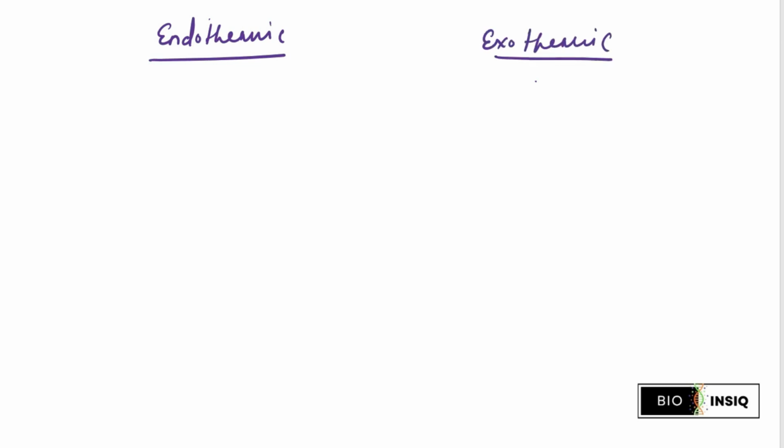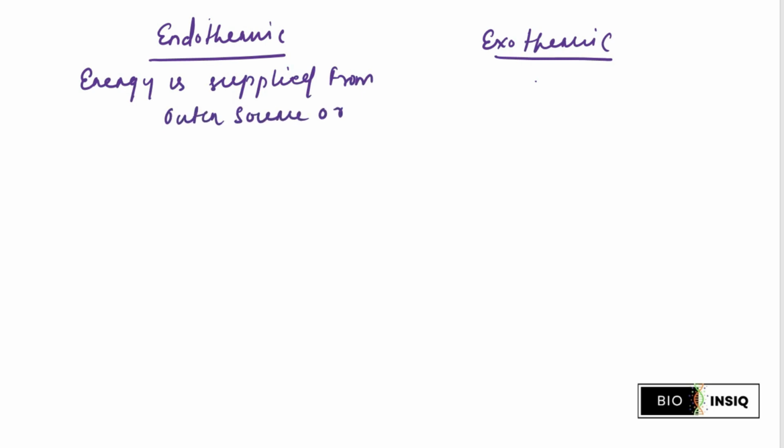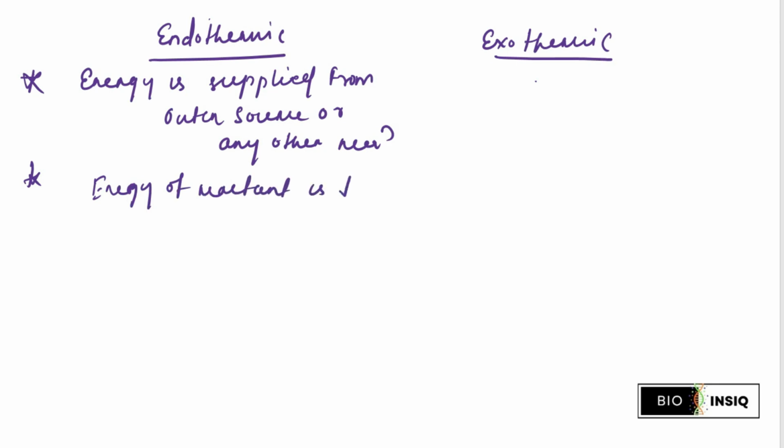Exothermic, correct. So in an endothermic reaction, the energy is supplied from an outer source or another reaction, but energy is required, that is a must. In this case, the energy of the reactant is low.